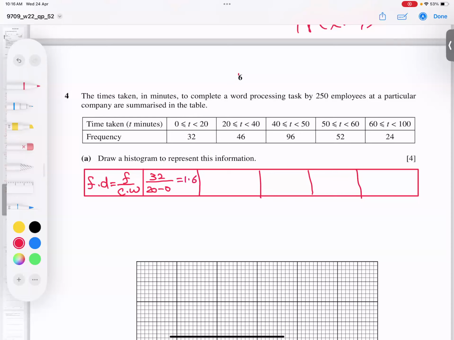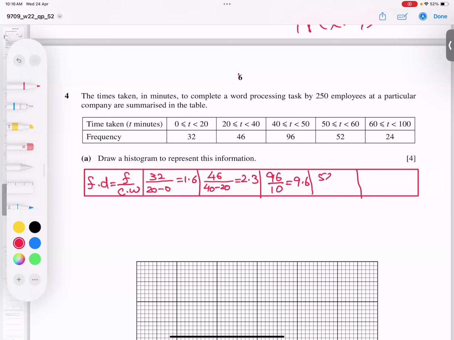Second is again 46, then the difference is 40 minus 20. So I get 46 divided by 20, and I get 2.3. Now I'm doing the rest directly. 96 divided by 10, and I get 9.6.